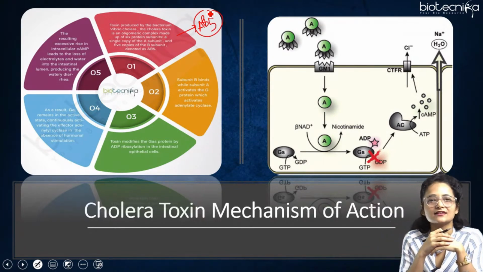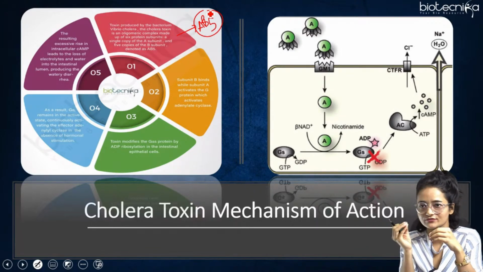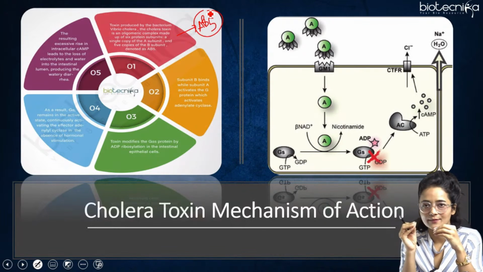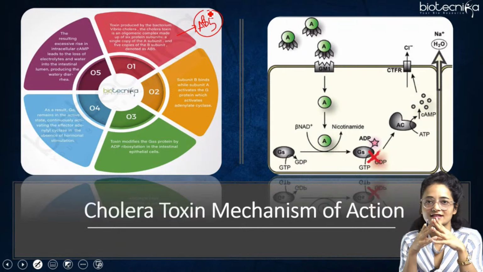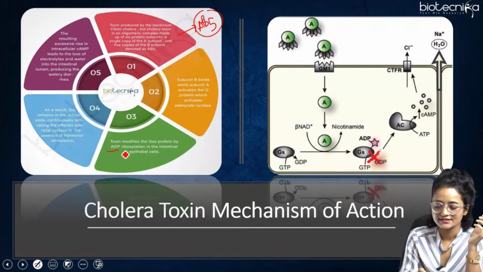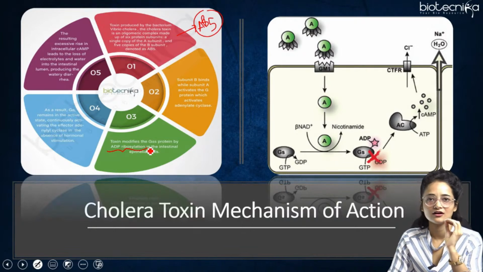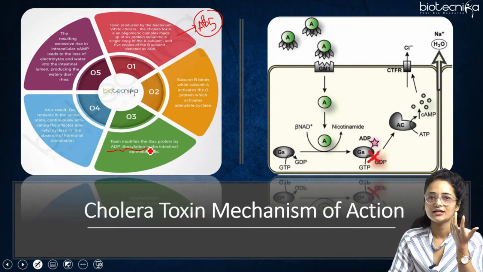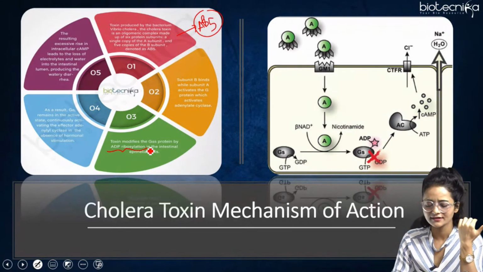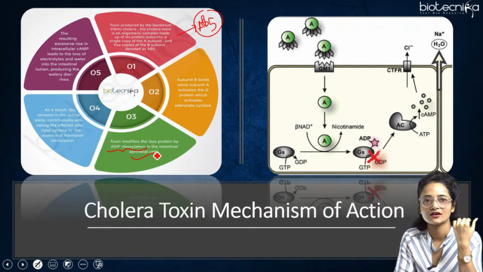Then it says that the toxin modifies the G alpha S protein. The A subunit, which gets inside, will modify the G alpha S protein. We'll see how it modifies in the next slide: by ADP ribosylation. This ADP ribosylation is very important. The G protein gets modified by the toxin through ADP ribosylation in the intestinal epithelial cells.